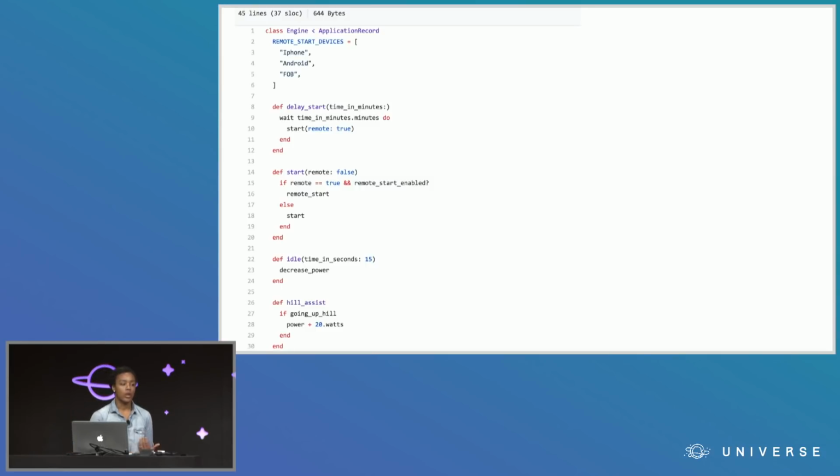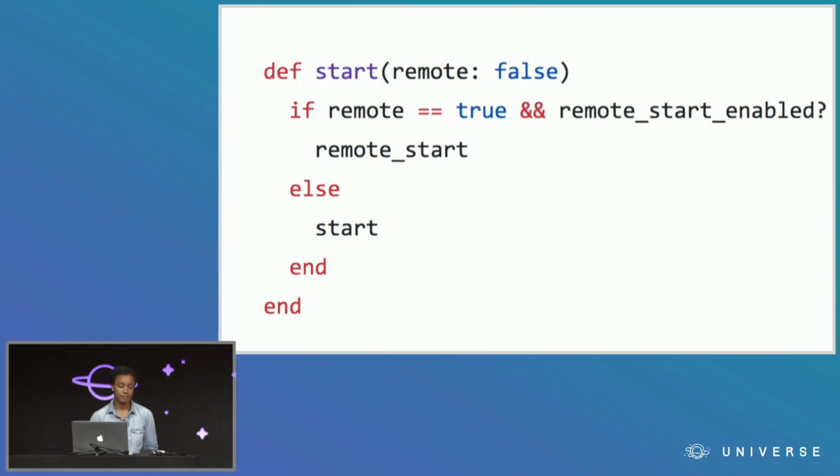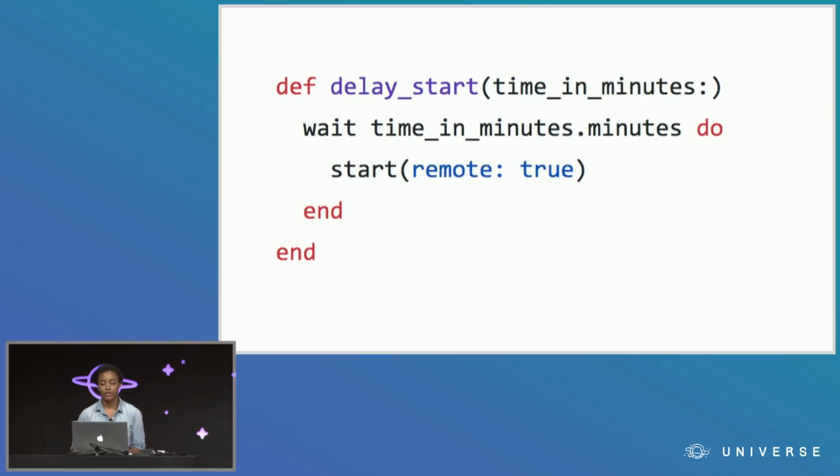Lots of small, well-named methods that do one thing. An engine start method that takes a true or false as to whether we're starting the engine remotely through some sort of app or the fob. A delay start, so you can set the time that you want to start your engine, like in the morning at 9 a.m. during the winter, so it's all warmed up by the time you get in it.